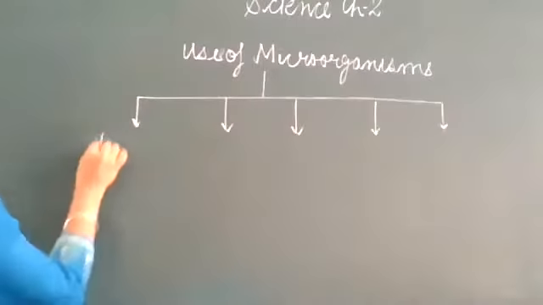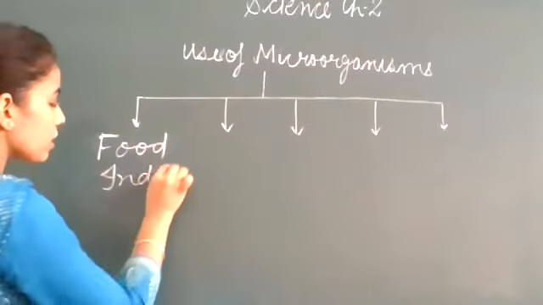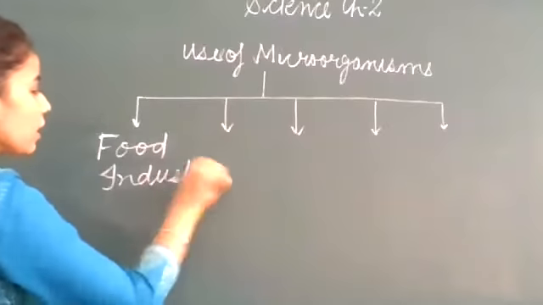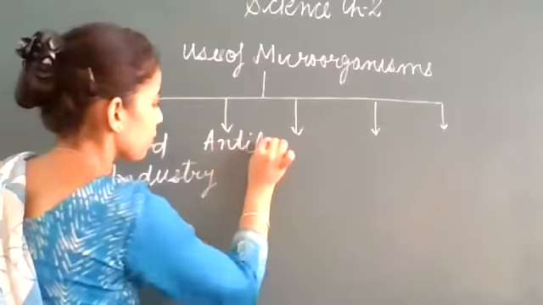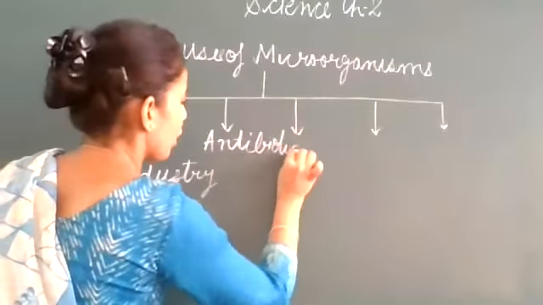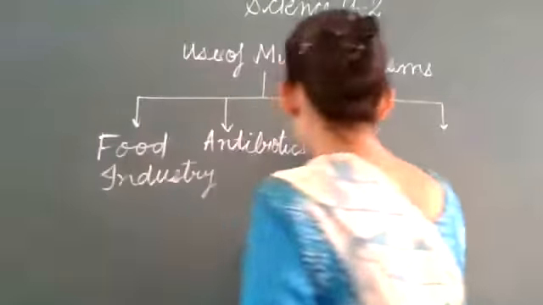Ma'am, vaccine. So the first is that it is used for the food industry that we have discussed, and then it is also used in making antibiotics. And another use, it is also used for making vaccine.